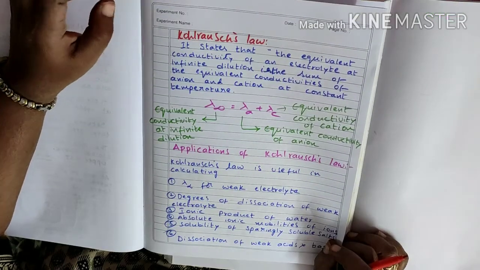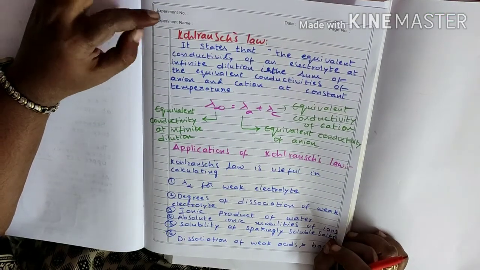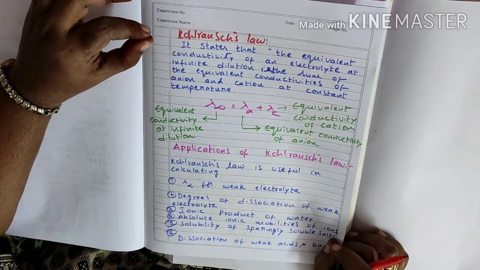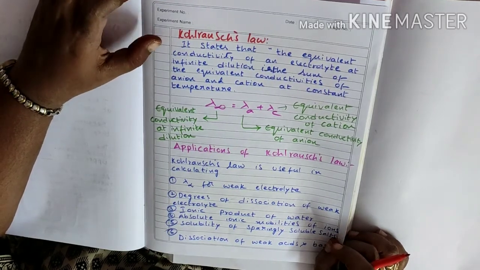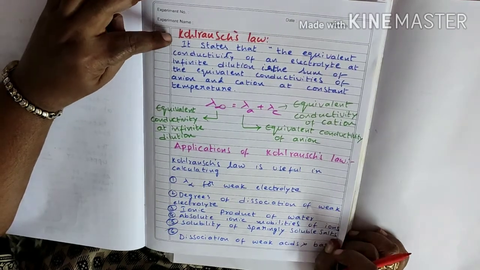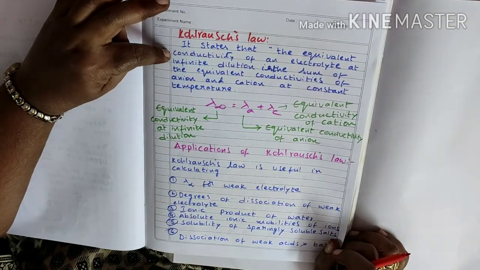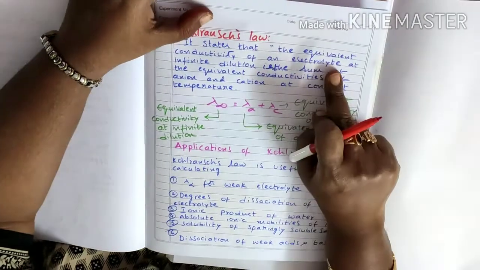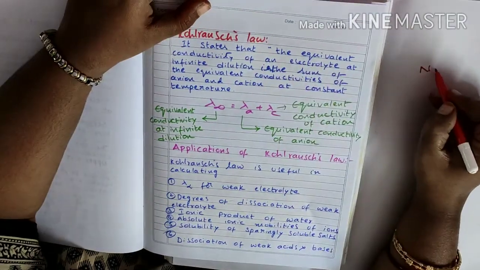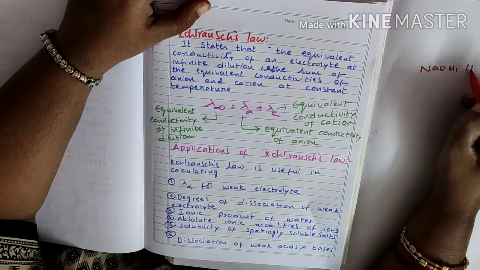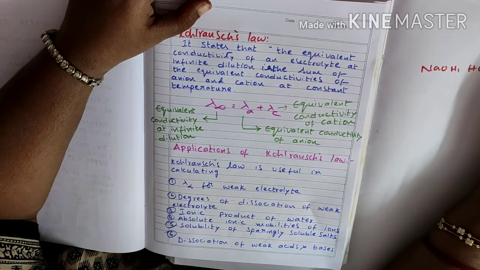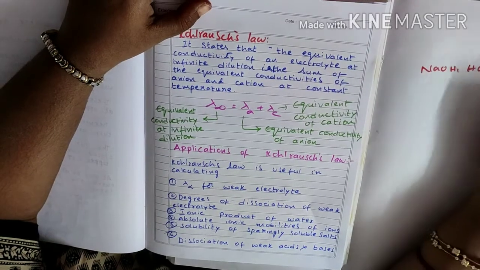Welcome to Organica. In this session we are going to explain a very important and very expected essay question, that is Kohlrausch's law. Here, Kohlrausch's law depends upon the equivalent conductivity of an electrolyte. You know well about an electrolyte. That means NaOH, HCl, sodium acetate, CH3COONa, etc. These are all electrolytes.